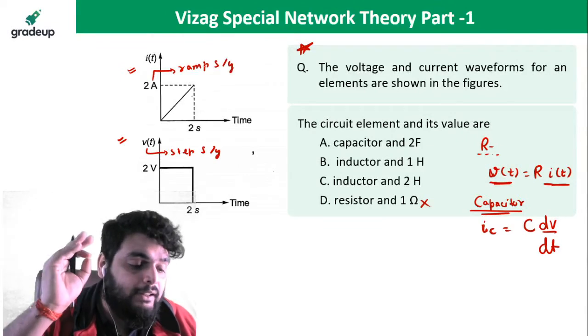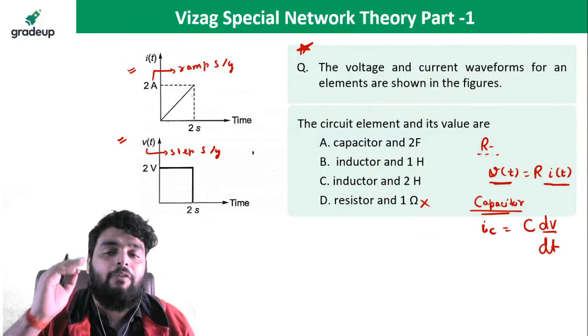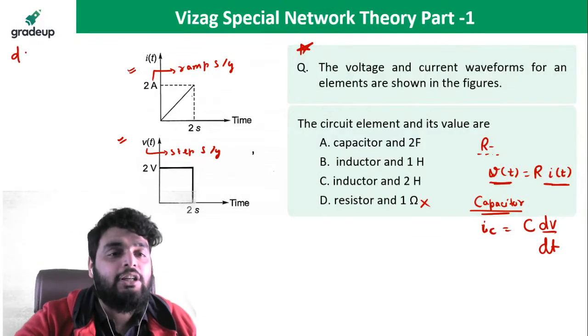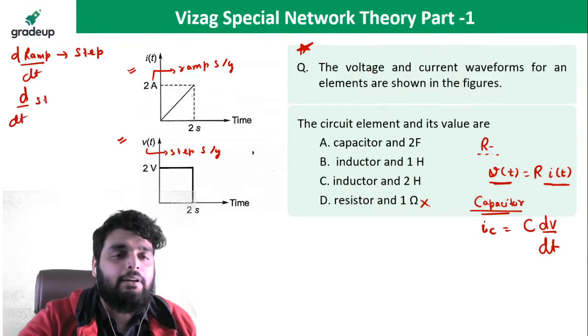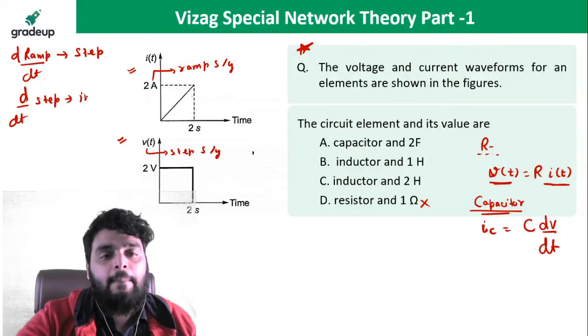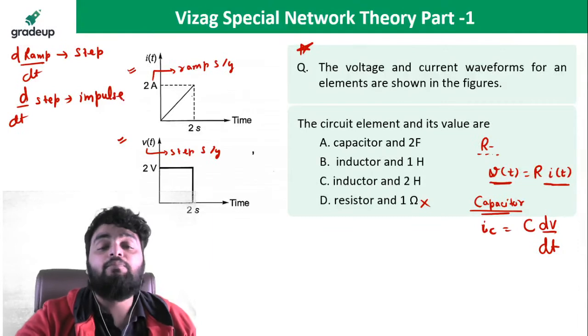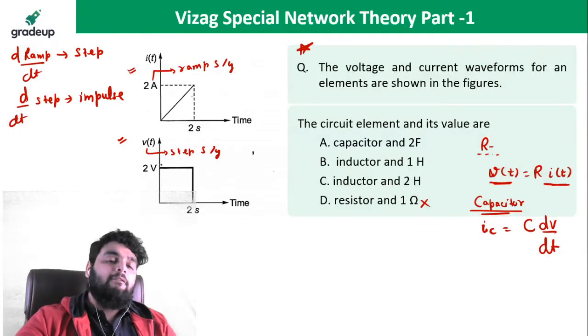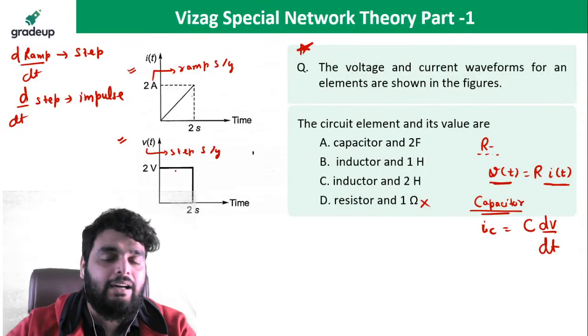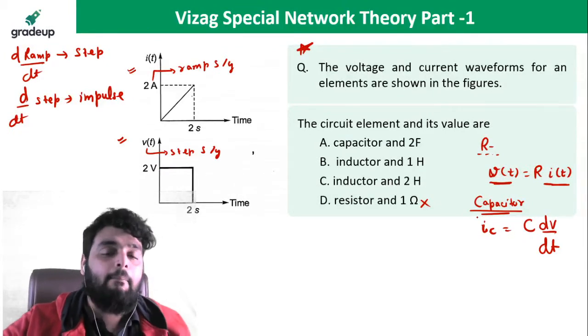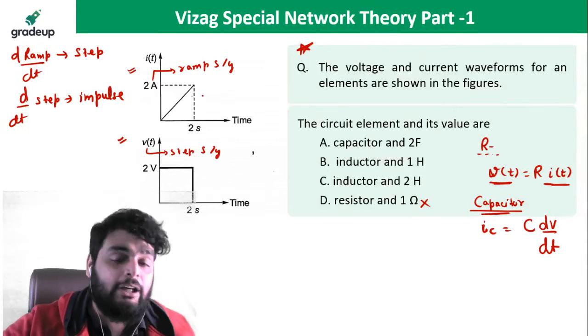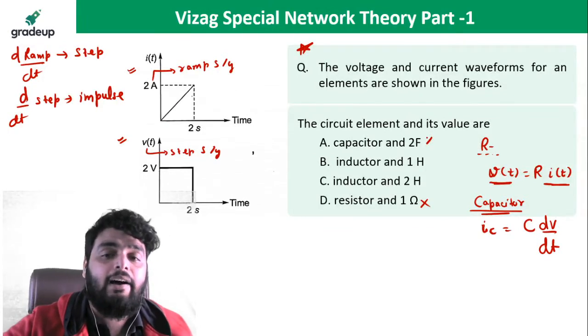Now from signals and systems, one point you should know very carefully. Differentiation of a ramp gives you the step, and differentiation of a step gives you the impulse. So see here very carefully, the voltage is a step. If you differentiate it, you have to get an impulse current in case of a capacitor, but here you are getting a ramp, so it means capacitor is not the answer.